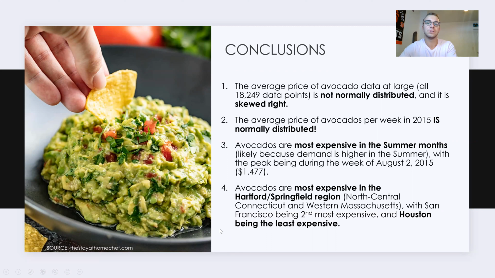And lastly, avocados are most expensive in the Hartford-Springfield region, which is north central Connecticut and western Massachusetts. I'm not totally sure why. San Francisco actually came in as second most expensive, so it wasn't entirely incorrect. And Houston was the least expensive, with Dallas-Fort Worth coming in second least expensive. So the Texas region was really inexpensive for avocados during this time period.